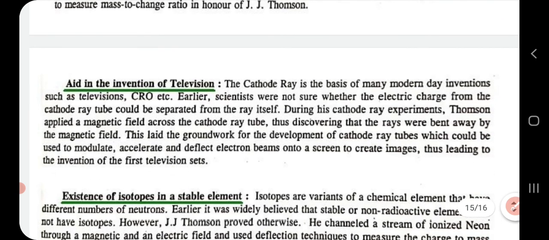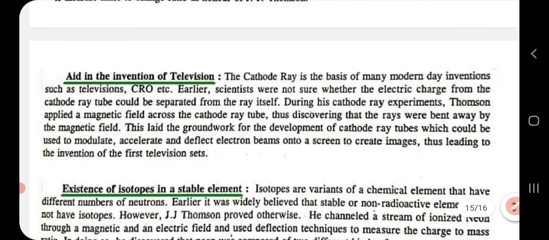Then he also contributed to the invention of television. We know CRT, that is cathode ray tube, is the basis of many modern day inventions such as television.